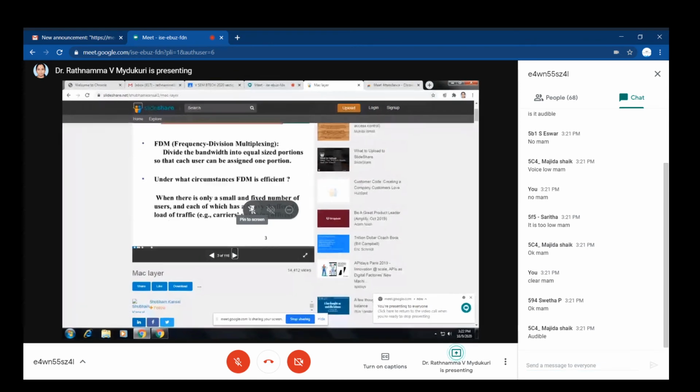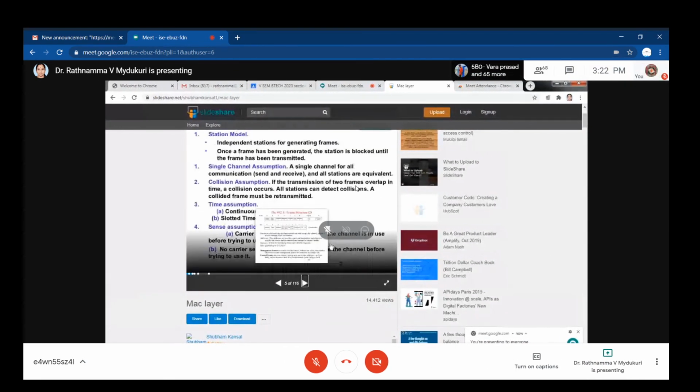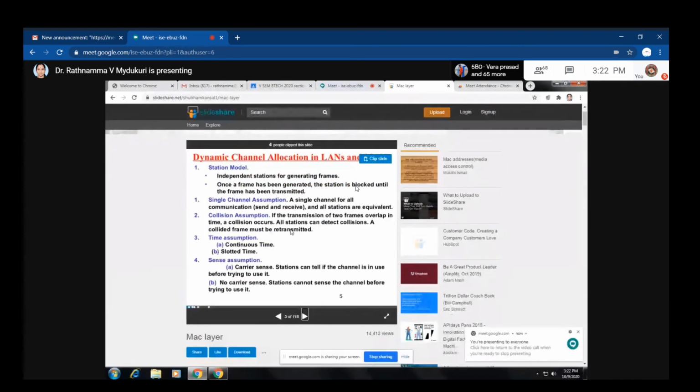So we were discussing dynamic channel allocation. We have discussed the collision assumption, then the time assumption: continuous time and slotted time. Now we have the last assumption, the fifth one: carrier sense and no carrier sense. What do you mean by carrier sense? With carrier sense, stations can tell if the channel is in use before trying to use it.